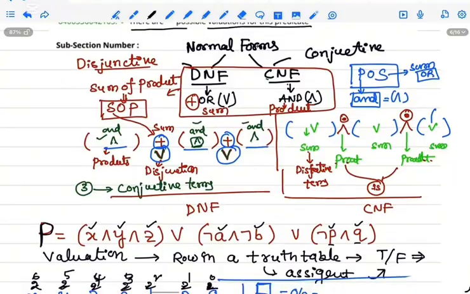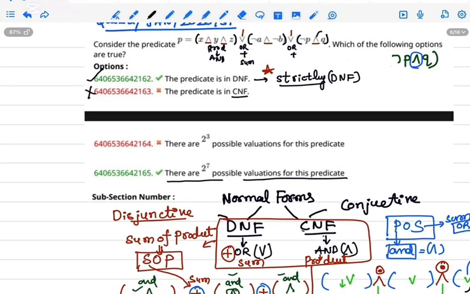This option is also correct. This is a multiple choice question.